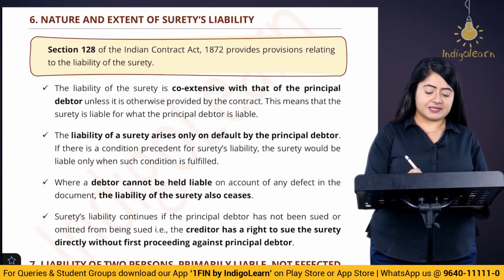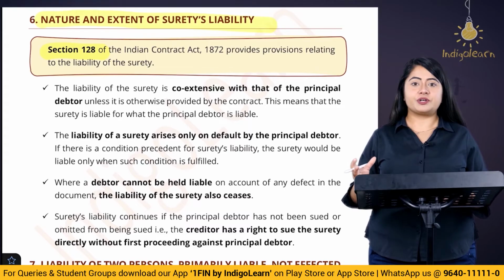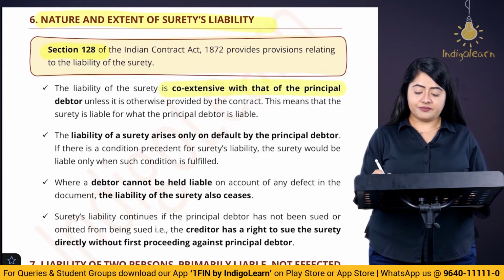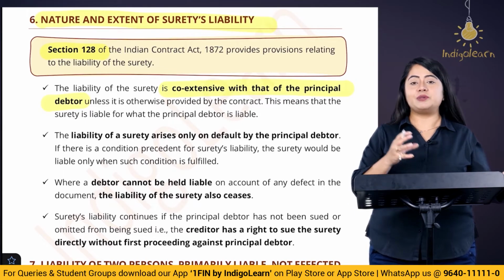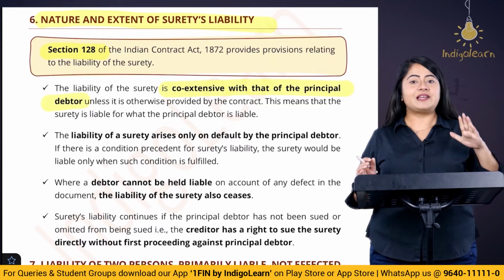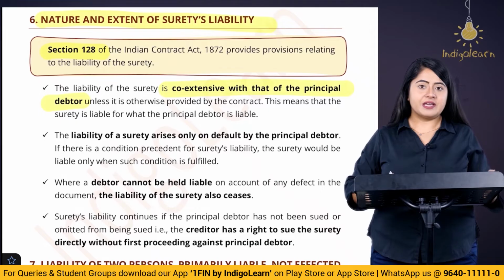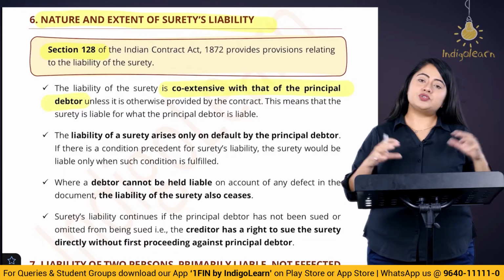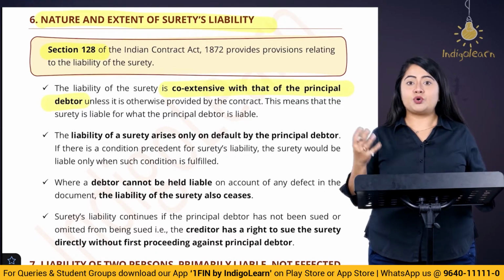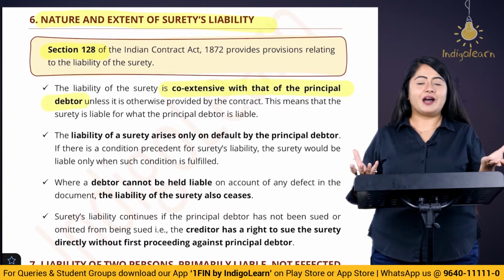The next relevant section we are discussing is section number 128, which talks about nature and extent of surety's liability. So what is the nature of the liability of the surety? The answer is coextensive with that of the principal debtor. So if the liability of the debtor is changed, accordingly the liability of the surety is also going to change. If the liability of the principal debtor is reduced, then accordingly surety's liability is also going to be reduced. If the debtor is completely let go of, his entire liability is waived off, then the surety will also be discharged. So basically, surety's liability is dependent and it is coextensive with the liability of our principal debtor, right?